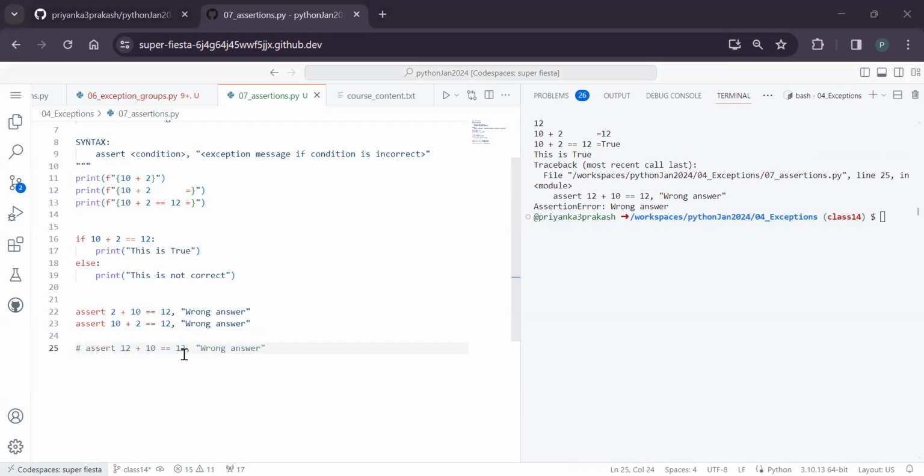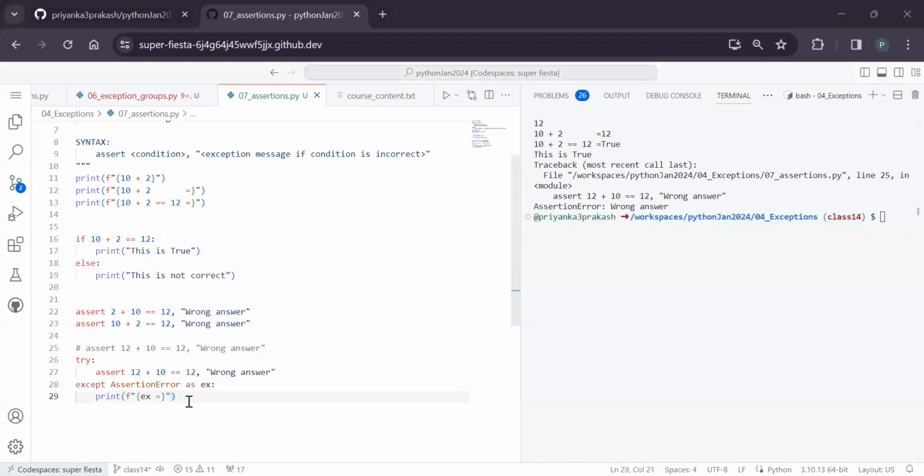Similarly, assertions can also be handled. There is one kind of custom assertion type called assertion error. Whenever the assertions are wrong, this will happen. So you need not write all these things. For that only frameworks are there, called PyTest and others. But generally you can write at the low level like this also.